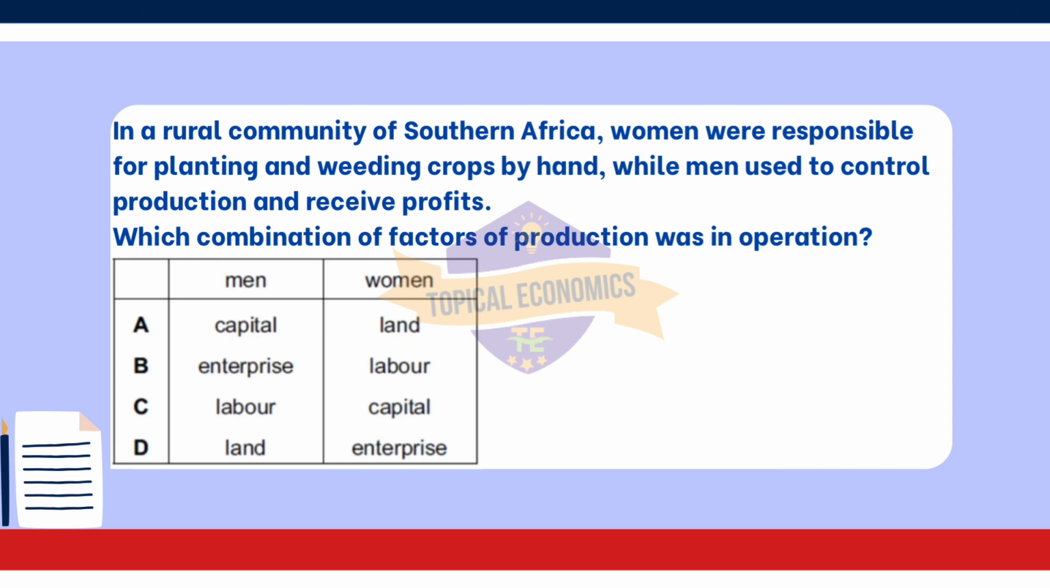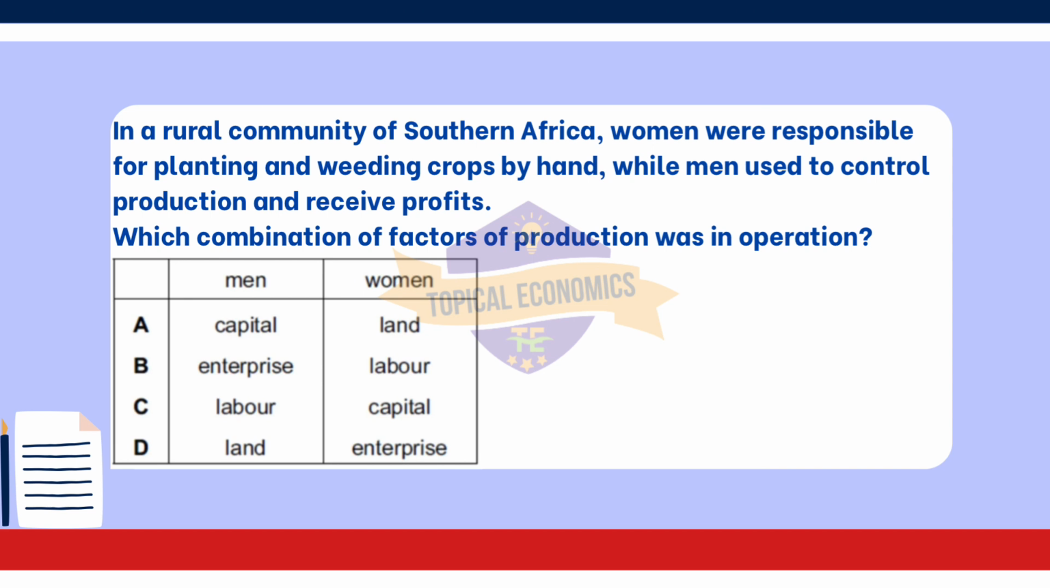Option C. Men, labor, women, capital. This option is incorrect because men are not performing labor in this context. They are managing and controlling production, enterprise. Women are also not capital, they are providing labor for the farming tasks.